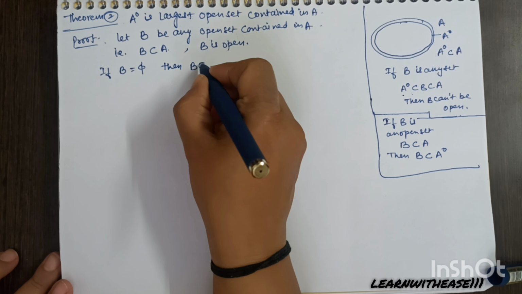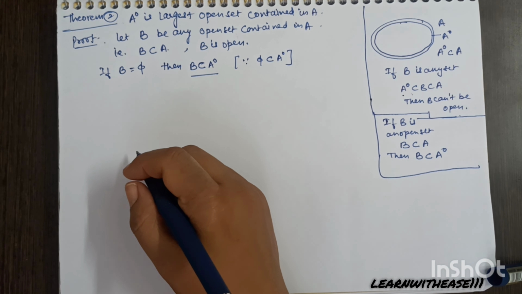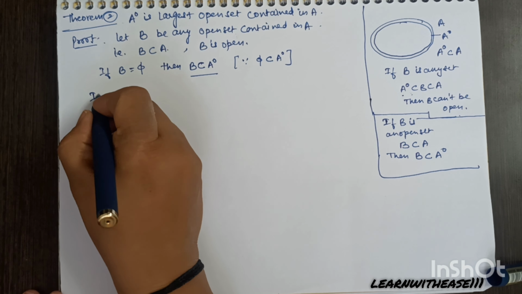If B is empty, then B is a subset of A0, because phi is a subset of A0. Phi is open.